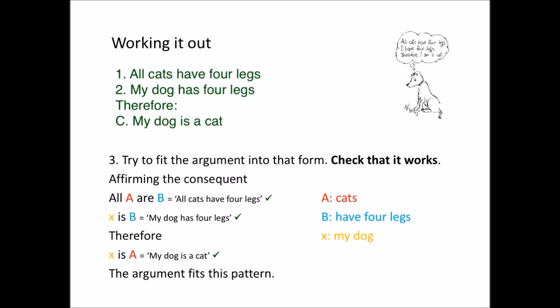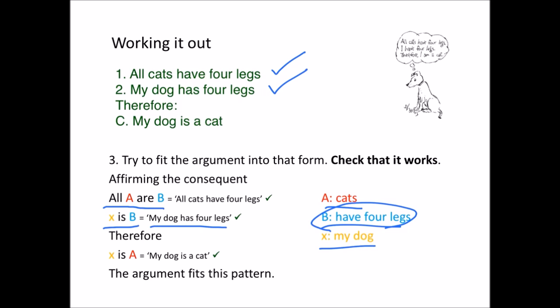The first premise here says all A are B, which means all cats have 4 legs. And again, that gets the first premise right. Now, the second premise says X is B. Well, that should mean X, my dog, is B, a creature with 4 legs. My dog has 4 legs. Is that what the second premise says?